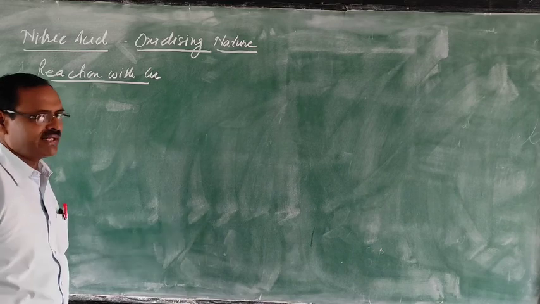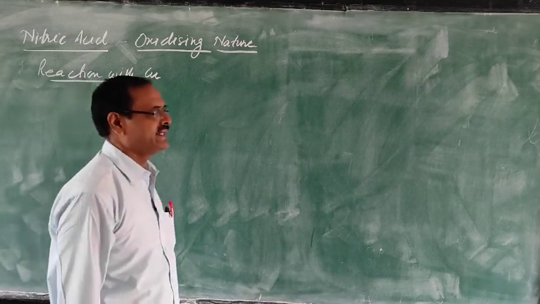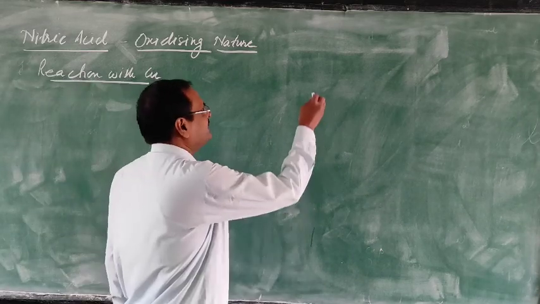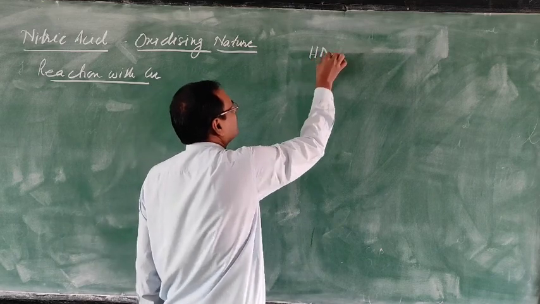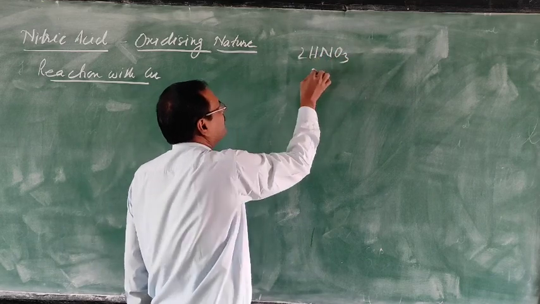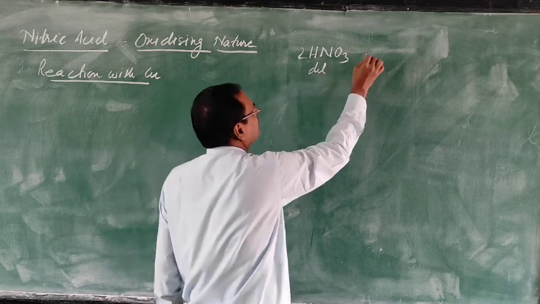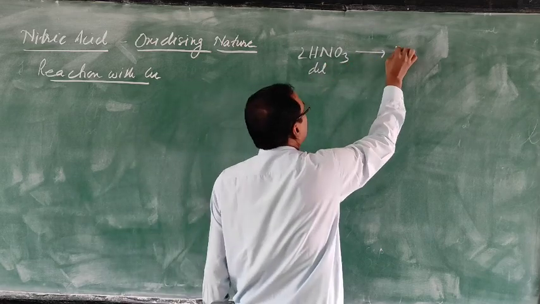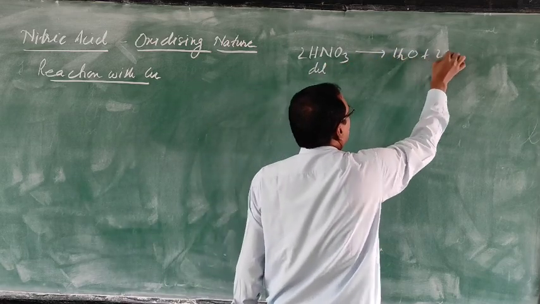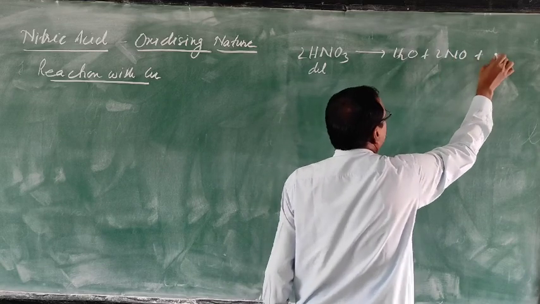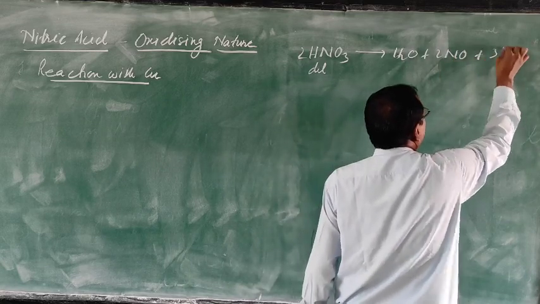Either dilute nitric acid or concentrated nitric acid, both are oxidizing agents. What is the reason? Dilute nitric acid decomposes to give water, nitric oxide and nascent oxygen.